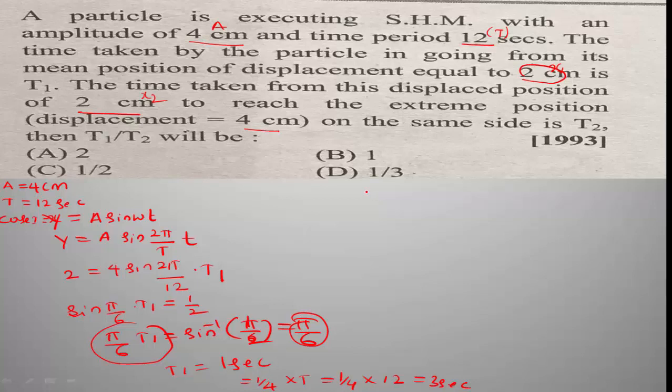Then T2 is the time taken by the particle to reach from the displaced position to the extreme position. The time taken from mean position to extreme position is 1 by 4th of its time period, which is 3 seconds, and T1 is equal to 1 second. Then T2 is equal to 3 minus 1, which is 2 seconds. Option A is the right answer.